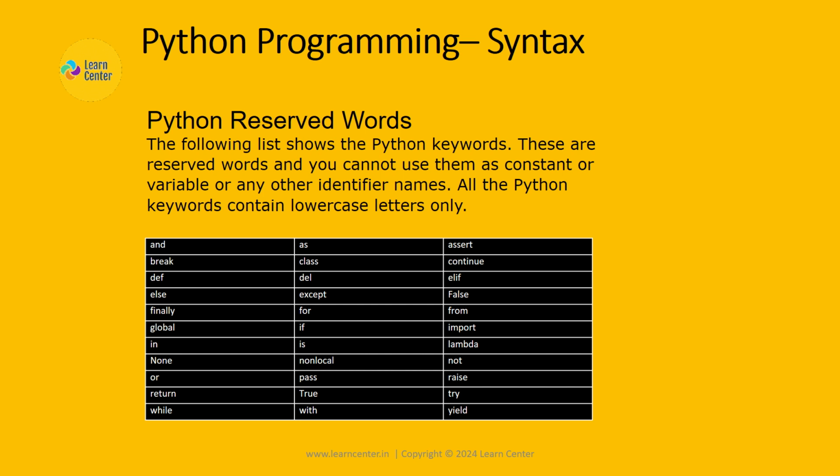Python reserved words. The following list shows the Python keywords. These are reserved words and you cannot use them as constant or variable or any other identifier names. All the Python keywords contain lowercase letters only. They are as follows: and, as, assert, break, class, continue, def, del, elif, else, except, False, finally, for, from, global,